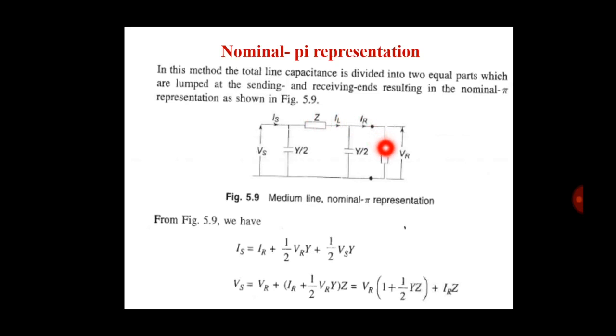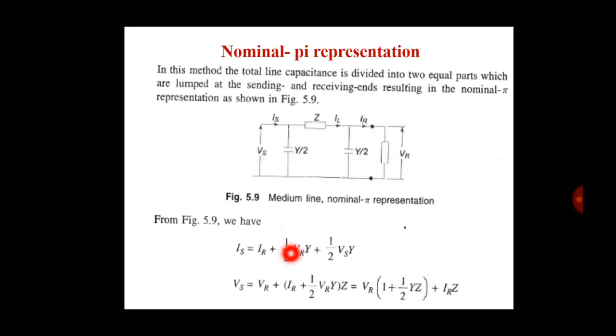So VS is equal to VR plus the term VR Y by 2, and here is IR into Z. So we write VR plus IR plus 1 half VR Y, in the bracket, into Z. Here Z is common, so VS is equal to VR plus (IR plus 1 half VR Y) into Z.